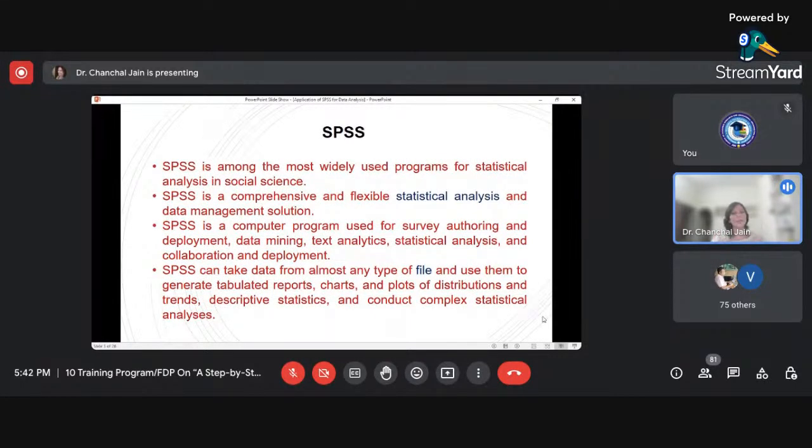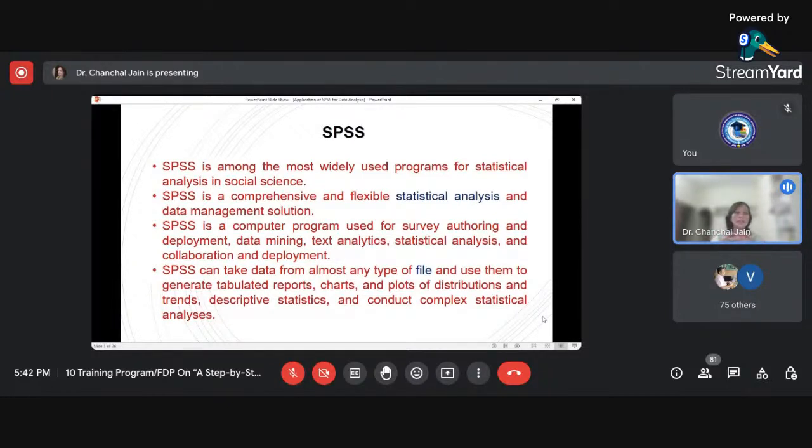So it is not that we can use SPSS in the social science field only. I have used this particular software SPSS in my research project in the medical field also. That is why I'm saying that the area of SPSS has widened nowadays. It is not restricted to only the social science field.